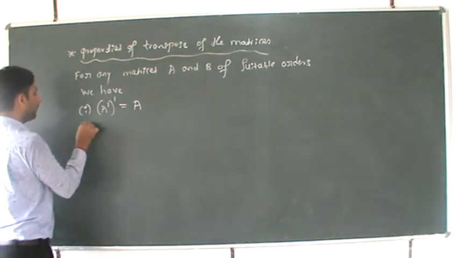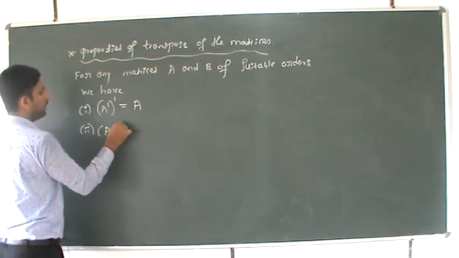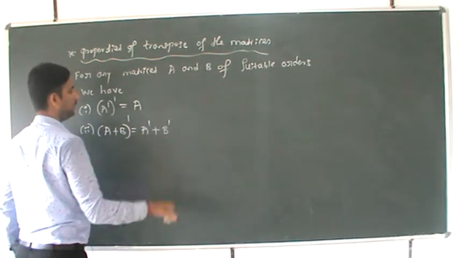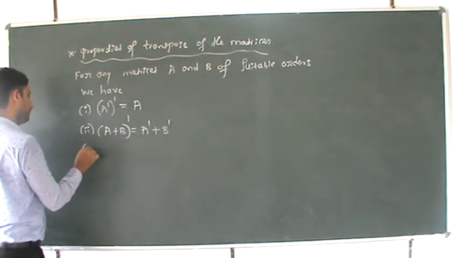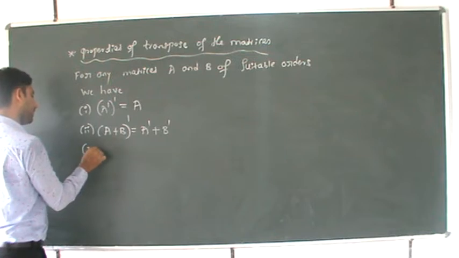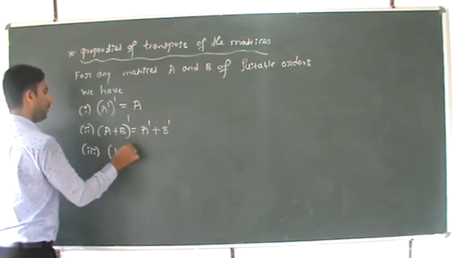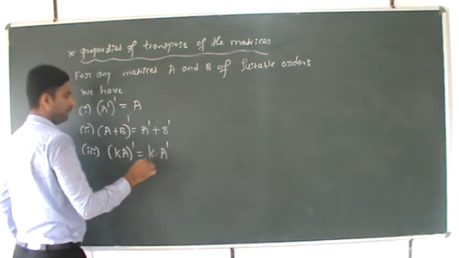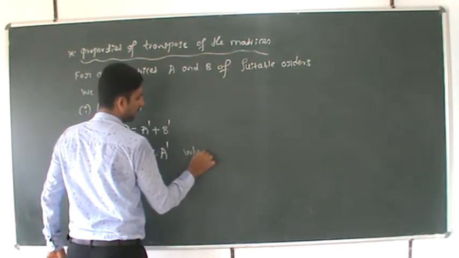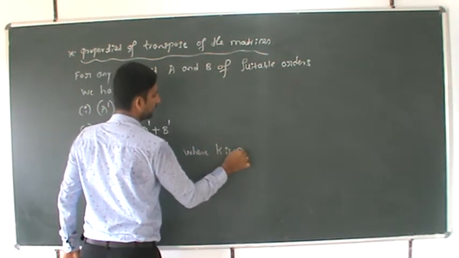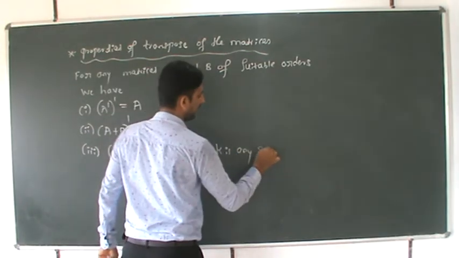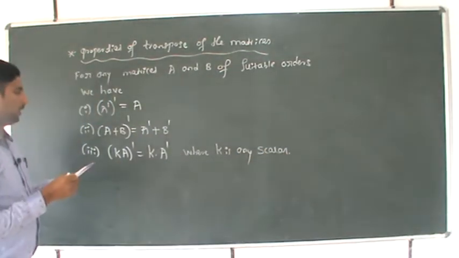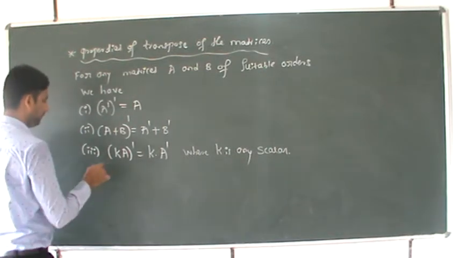Second one: A plus B whole dash is equal to A dash plus B dash. After that, K into A whole dash is nothing but K into A dash, where K is any scalar or constant.